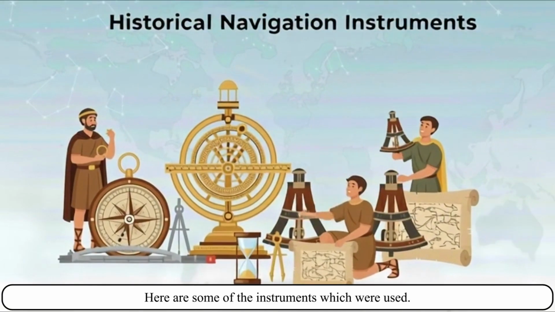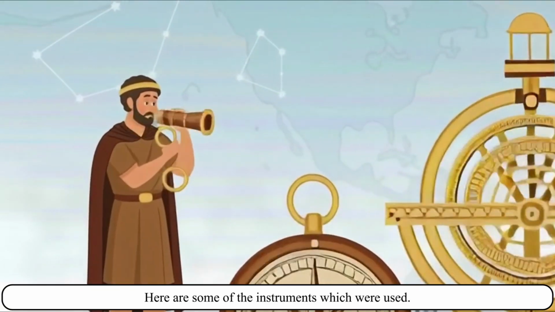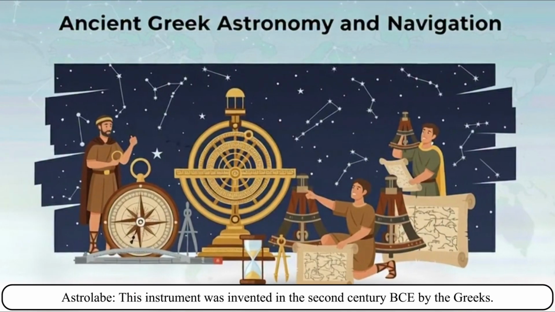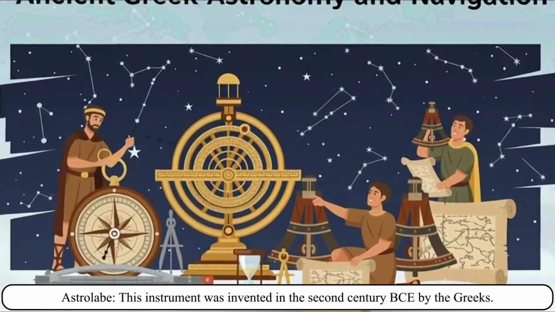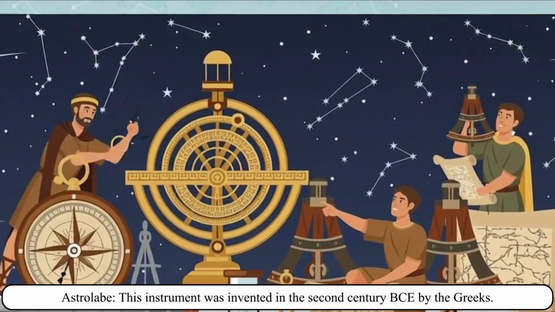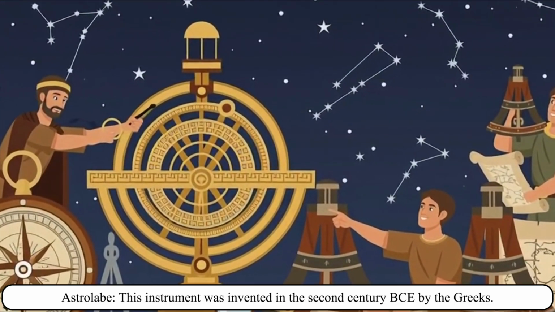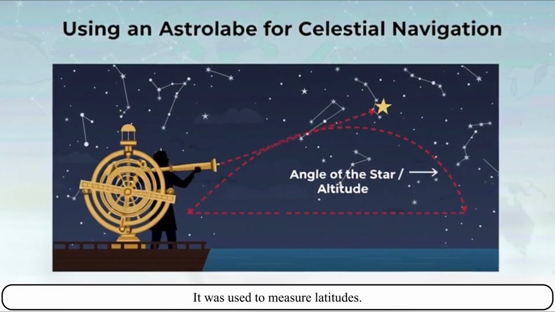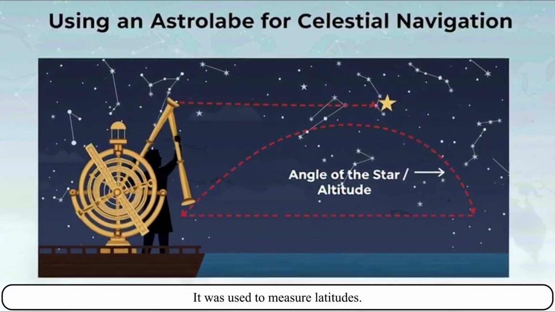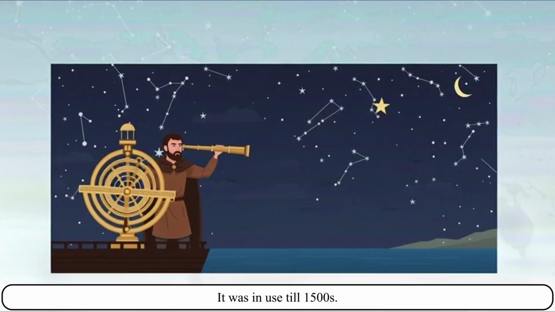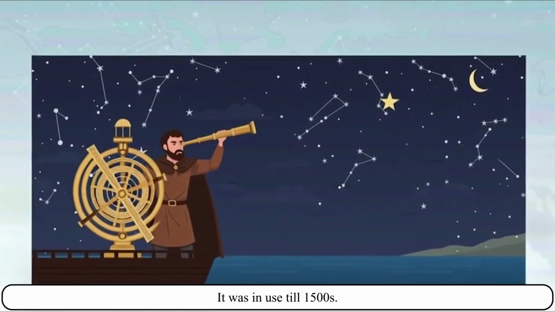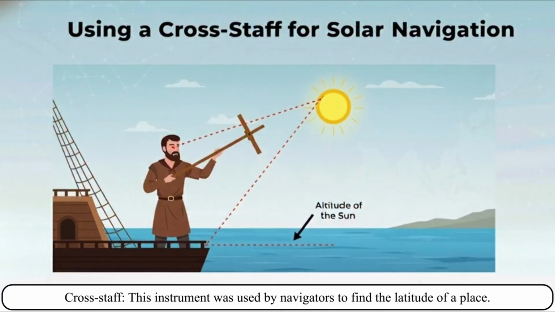Here are some of the instruments which were used. Astrolabe. This instrument was invented in the 2nd century BC by the Greeks. It was used to measure latitudes. It was in use till the 1500s. Crossstaff.